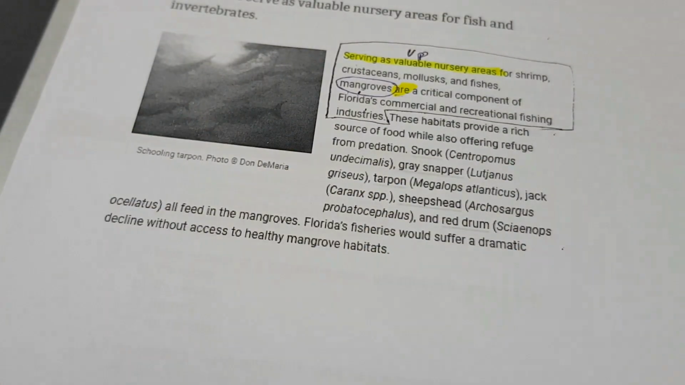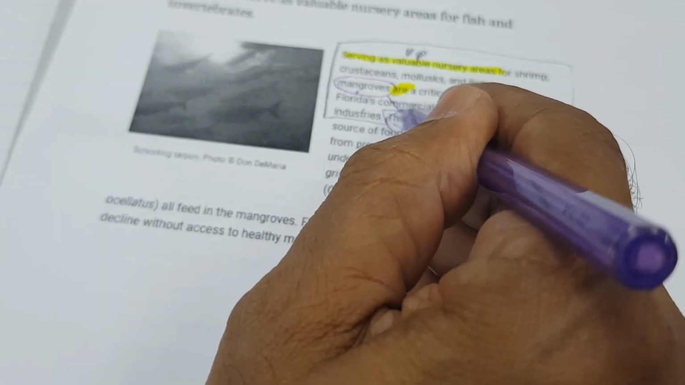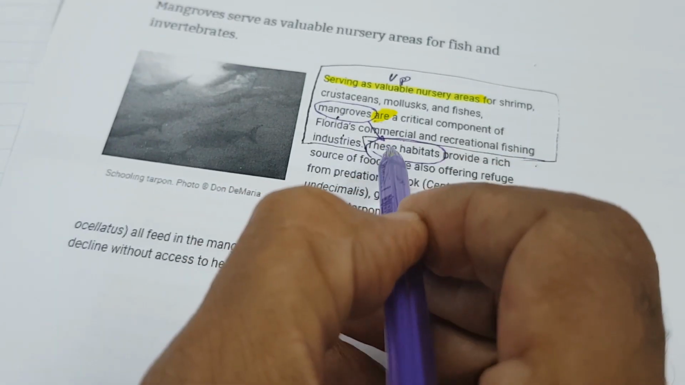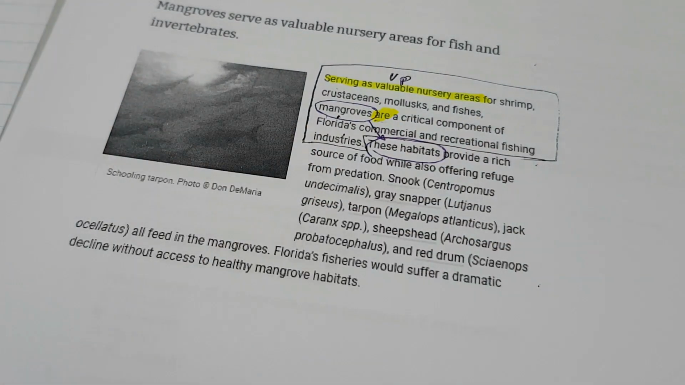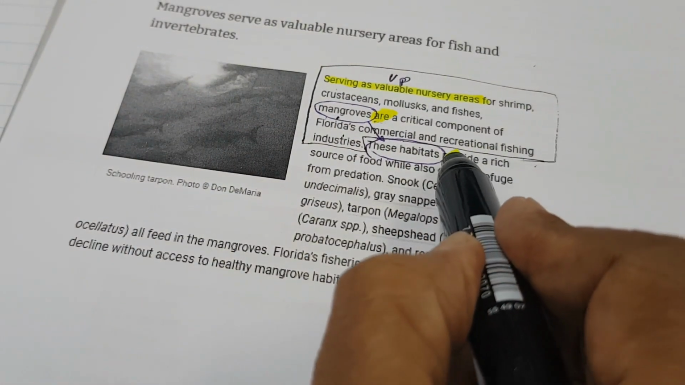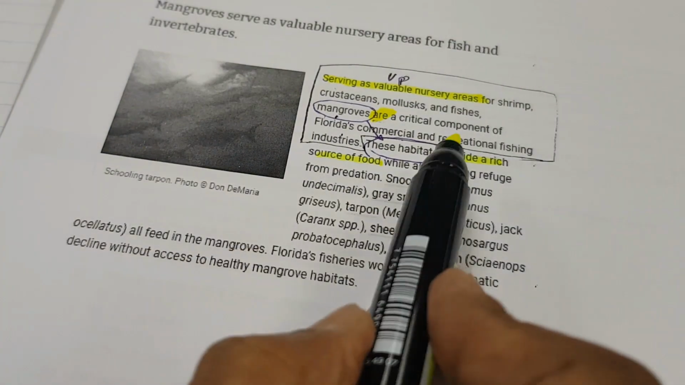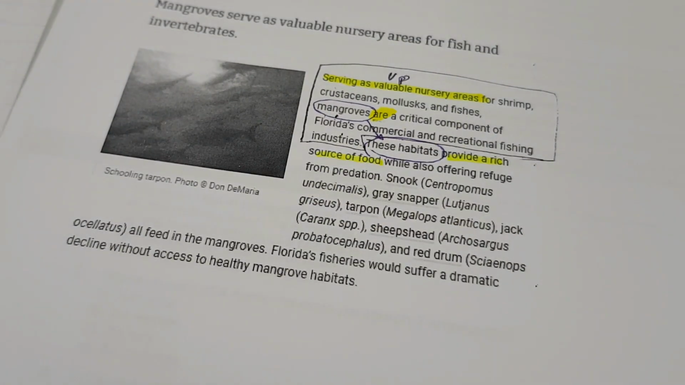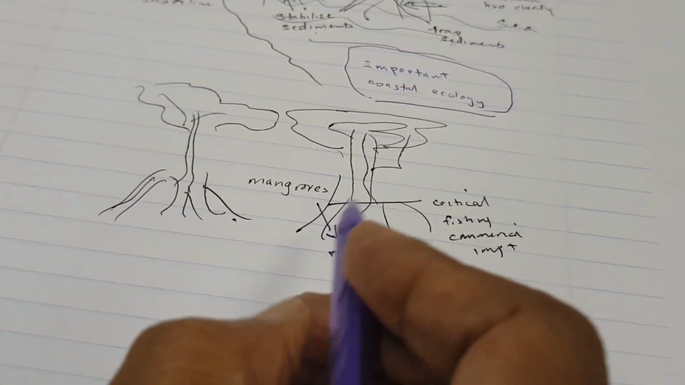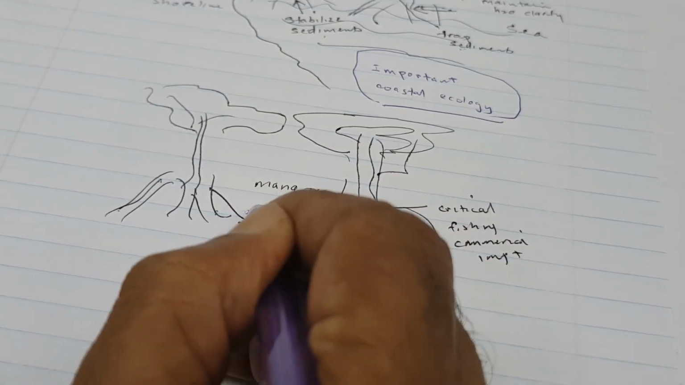Then we go on to now. Pardon me. These habitats refers to my subject up there. So mangroves, it's called mangrove here. It comes down here, it's called these habitats. These habitats do something. What are they doing? They are providing a rich source of food. That's a verb phrase. So the mangroves do something. They're providing a rich source of food. Right? So I could draw that here. The source of food. So I could put them, well, this is food, right?